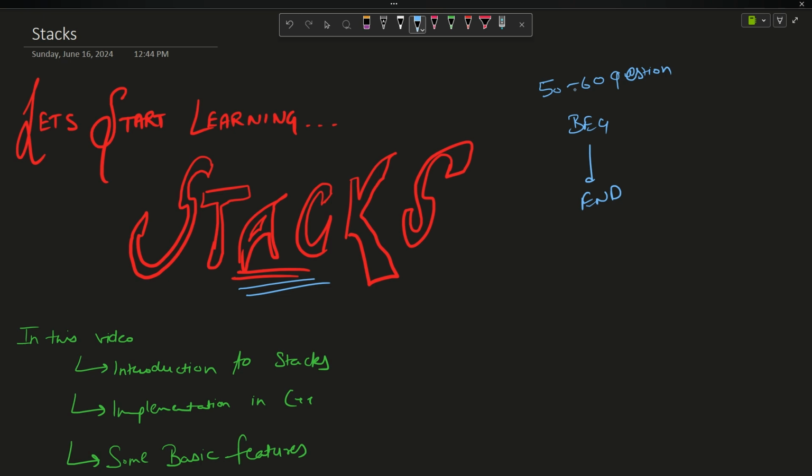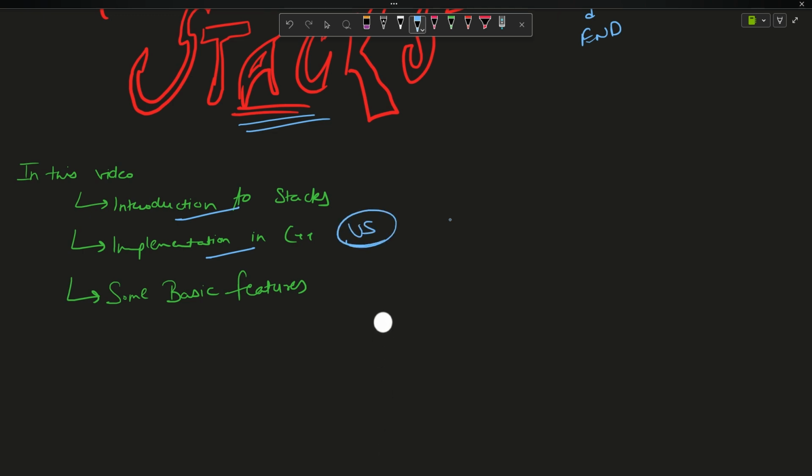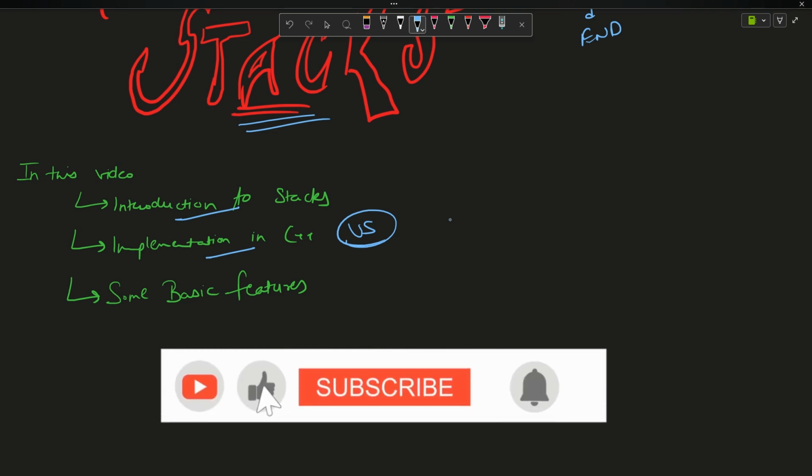Now let us start learning it. Let us not waste time on the playlist, etc. Let us just start learning it, right? So in this video we are going to teach an introduction to stacks: what are stacks, why is there a need for stacks, right? After that we will learn about the implementation of stacks in VS Code, and then some basic features, like what the operations on the stack are, what you can do, what does a stack actually provide you?